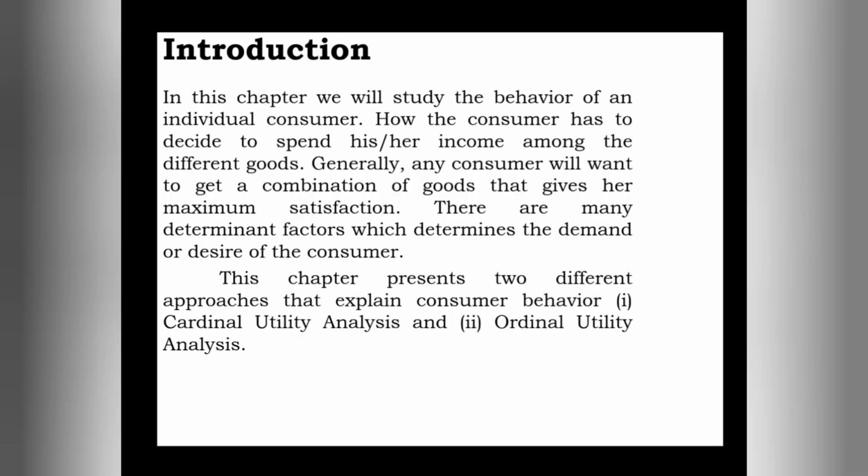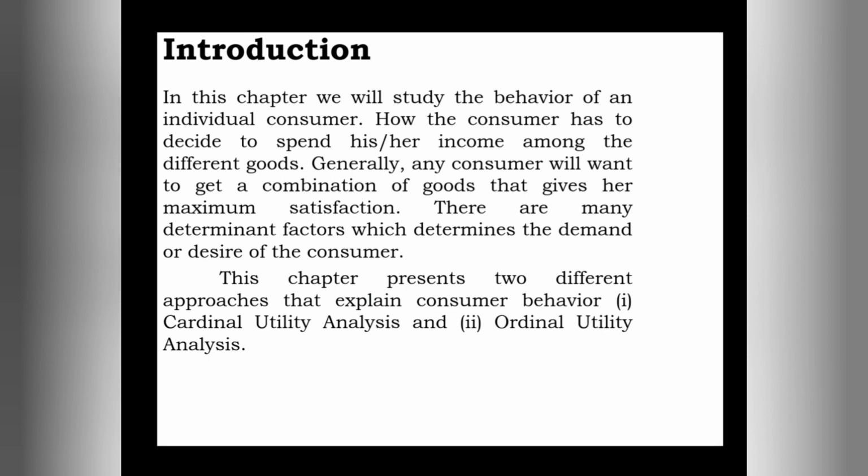So this second chapter enables us to find the combination of goods where we get maximum satisfaction, or which is the good combination. This chapter helps us decide the kind of combination which gives us maximum satisfaction.